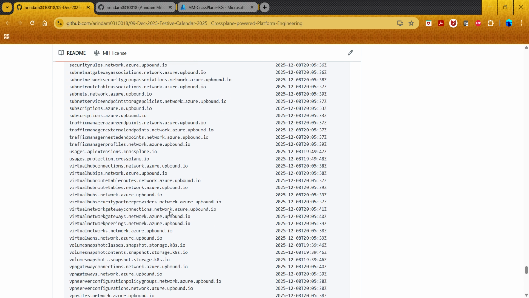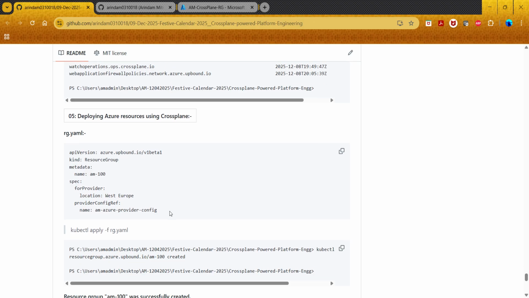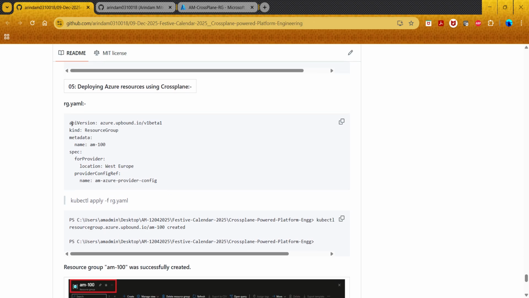So once this is here, now we are all set, and then you are going to just create the required RG YAML file.